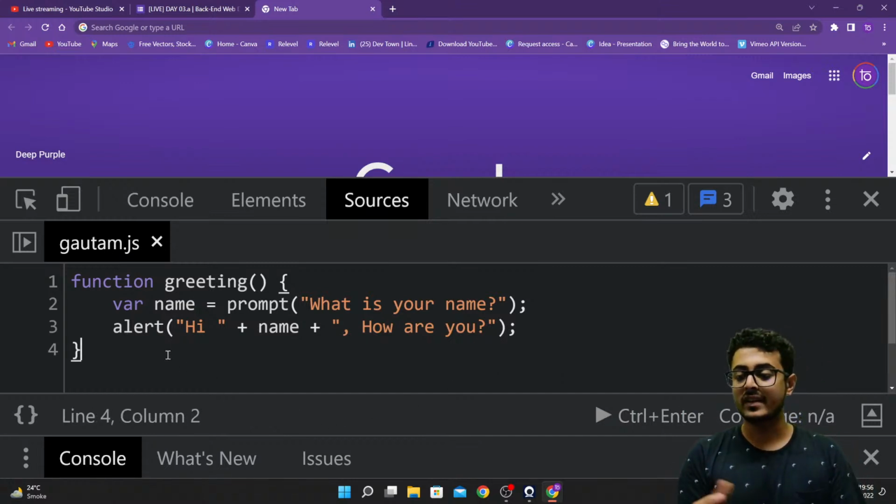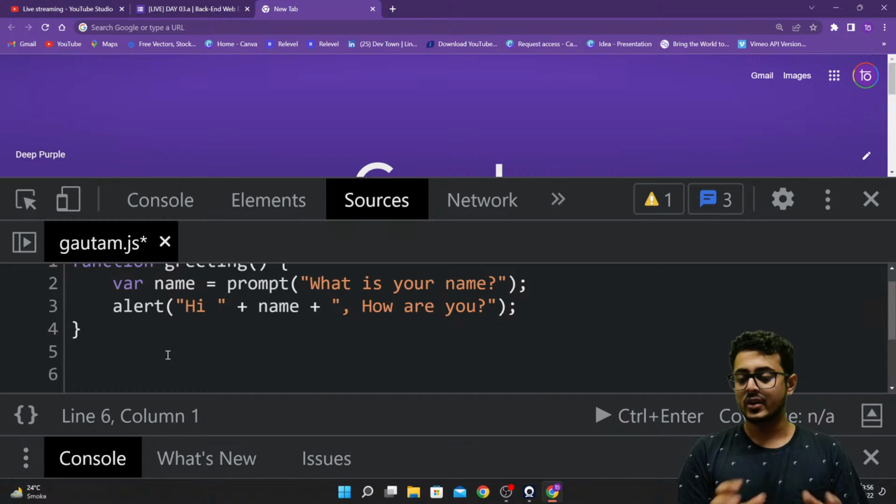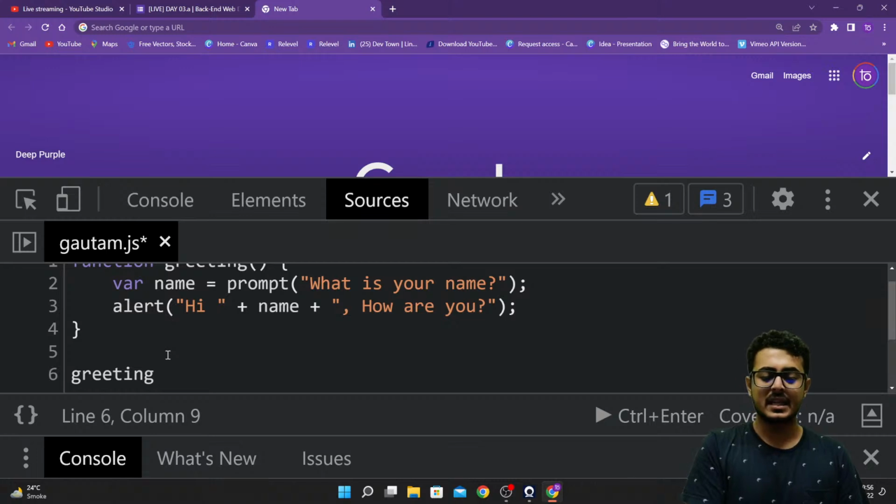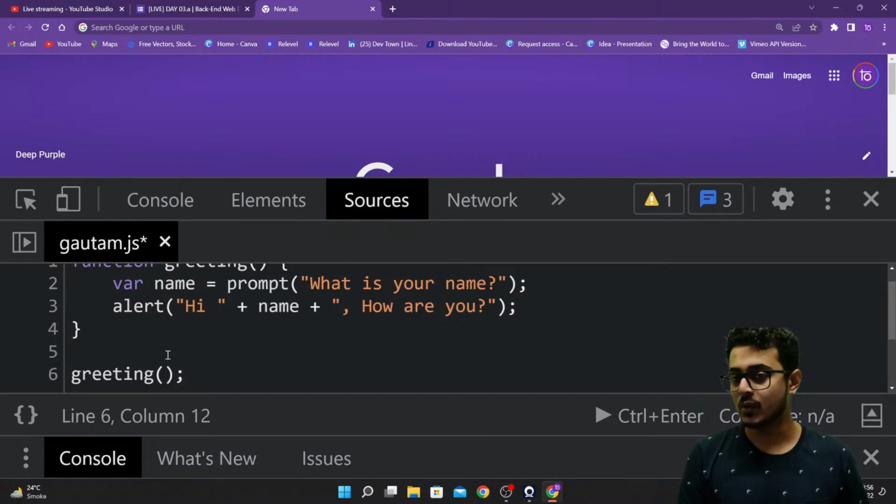So how to call a function, guys? To call a function, write down its name. Right now the name of this particular function is greeting. So write down its name, then parenthesis, and then a semicolon at the end. Name, parenthesis, semicolon. That's it. Nothing too difficult about it.